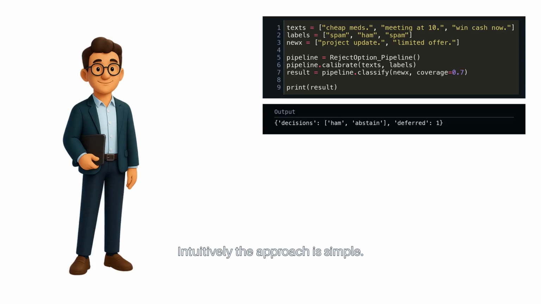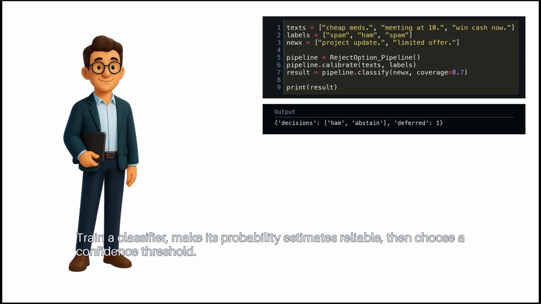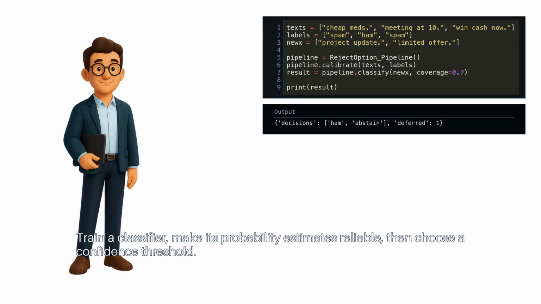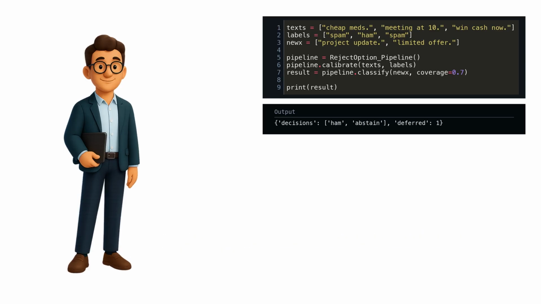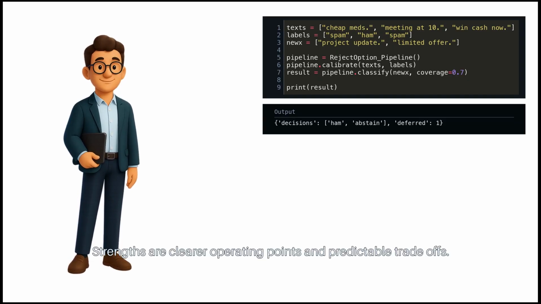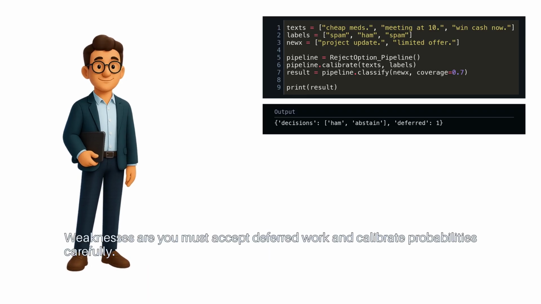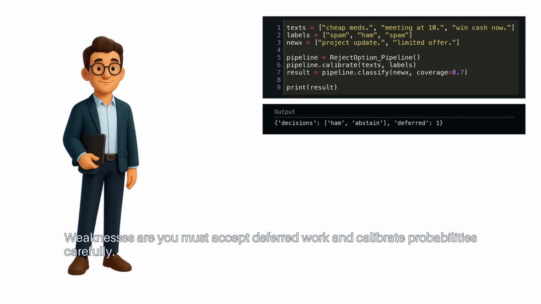Intuitively, the approach is simple. Train a classifier, make its probability estimates reliable, then choose a confidence threshold. If the top probability is below that threshold, defer. Strengths are clearer operating points and predictable trade-offs. Weaknesses are you must accept deferred work and calibrate probabilities carefully.